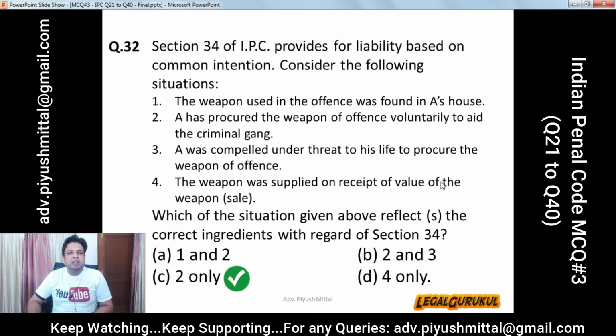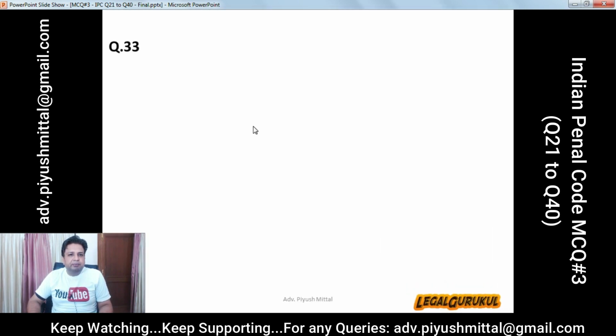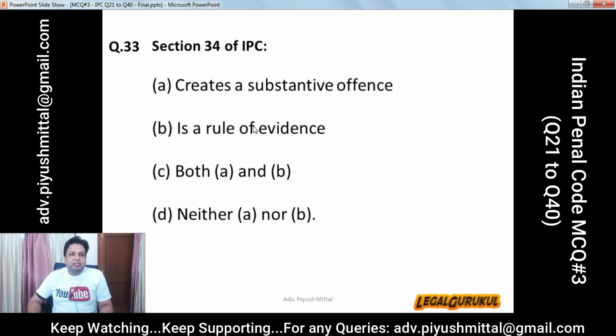A has procured the weapon of offence voluntarily to aid the criminal gang. Question number 33. Section 34 of IPC. Options are: A creates a substantive offence. B is a rule of evidence. C both A and B. D neither A nor B. And the correct answer is B, is a rule of evidence.